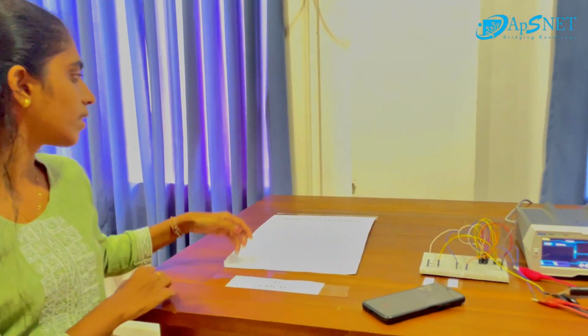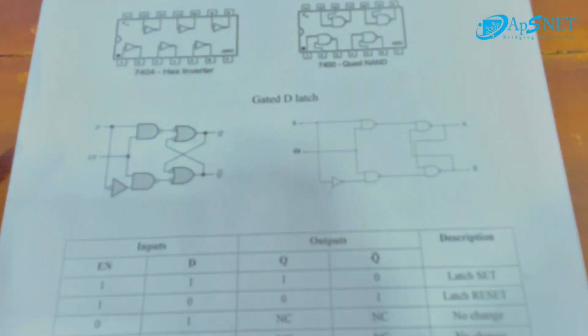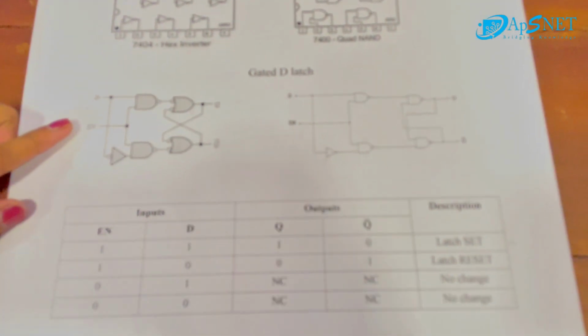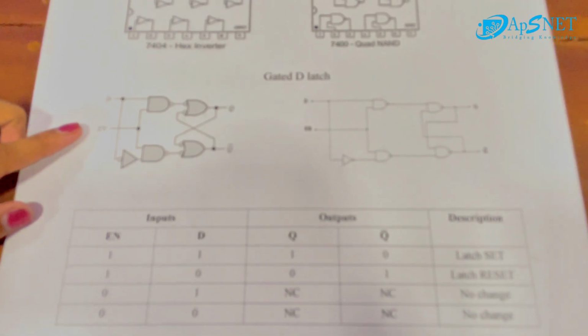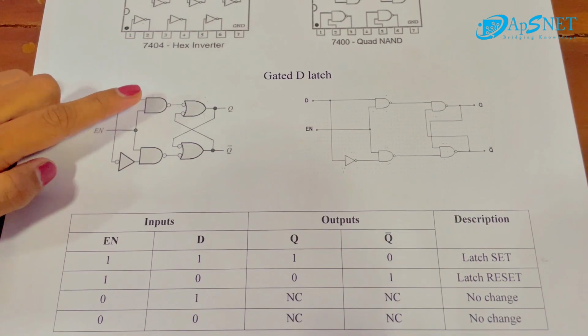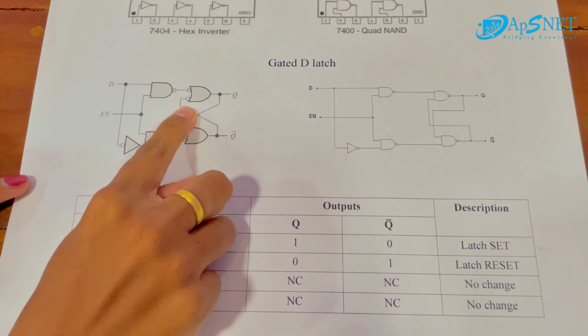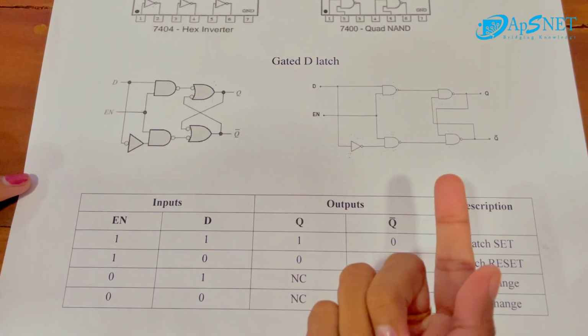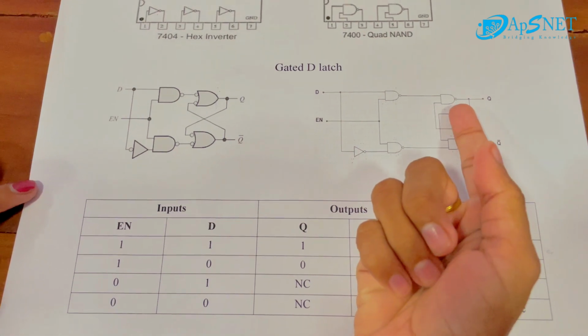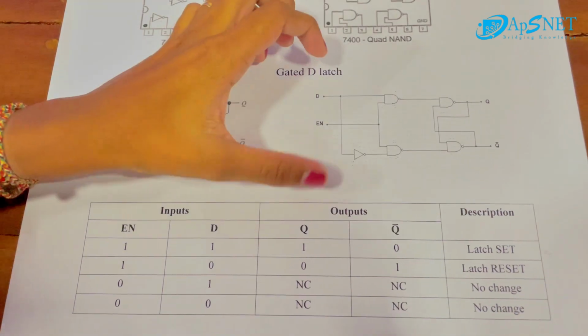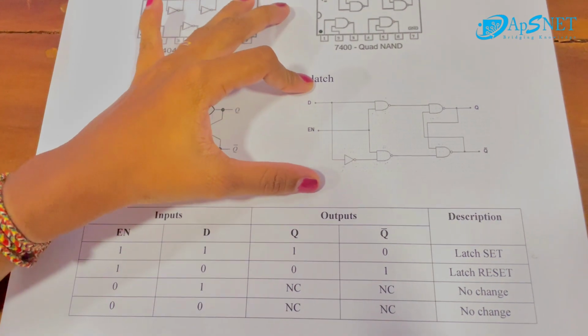This is the gated latch circuit. We use the NAND gate. So this gate is converted by using De Morgan's theorem, also a NAND gate. This is our modified circuit.